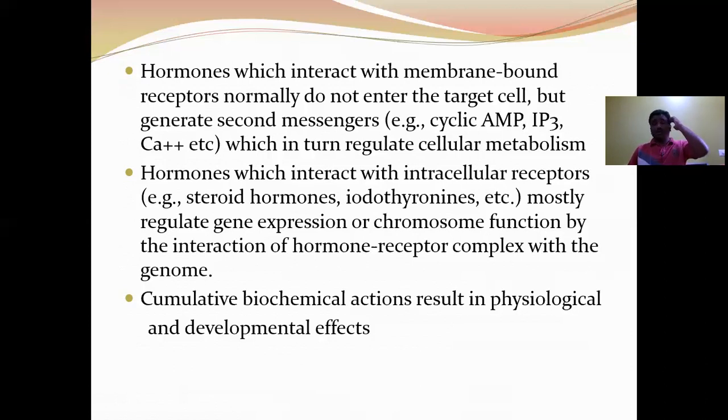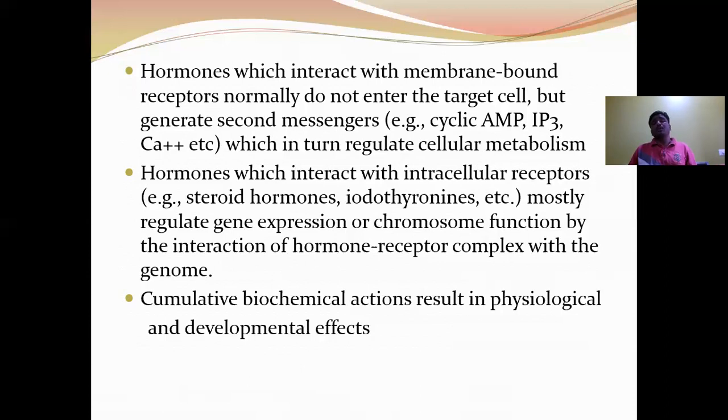Based on solubility, the hormones can be divided into two types: lipid soluble hormones and water soluble hormones. The water soluble hormones cannot pass the lipid plasma membrane, so they have to bind with the membrane bound receptor.